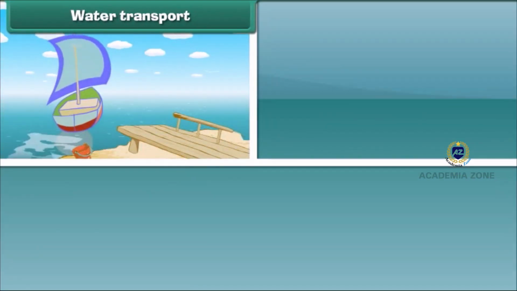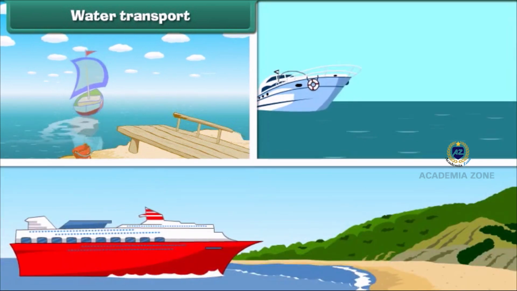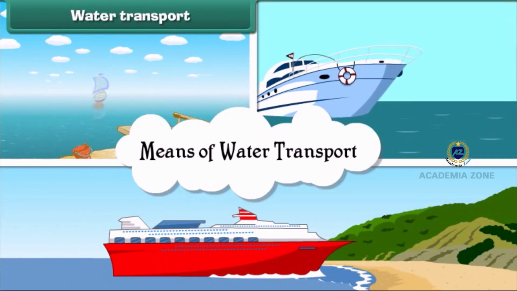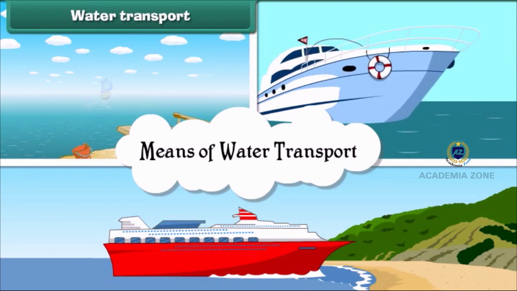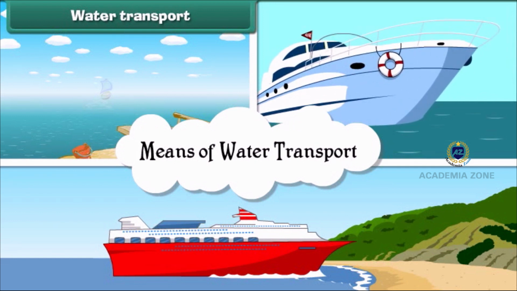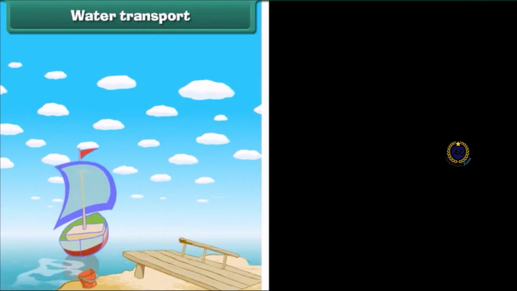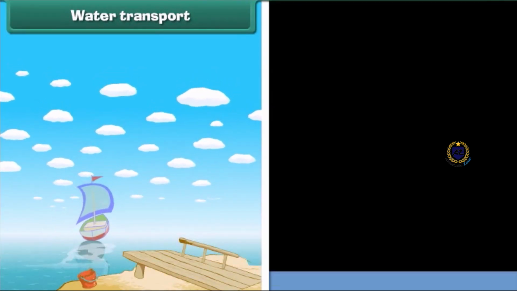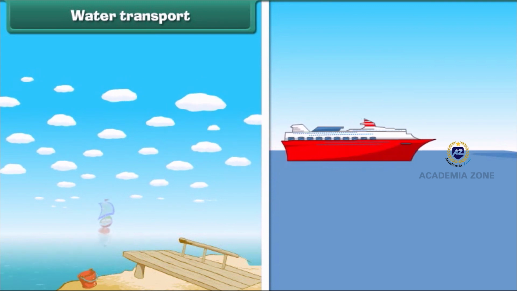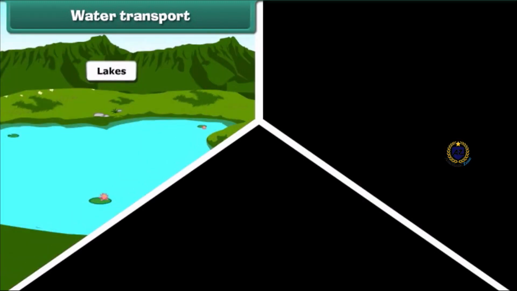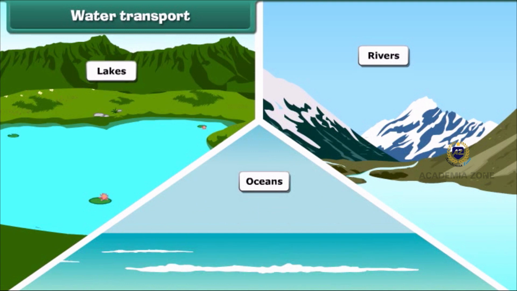You have seen boats, steamers and ships. These are the means of water transport. These vehicles run through waterways. Boats run in lakes and rivers, while ships run in deep and large water bodies. Lakes, rivers and oceans are the examples of waterways.